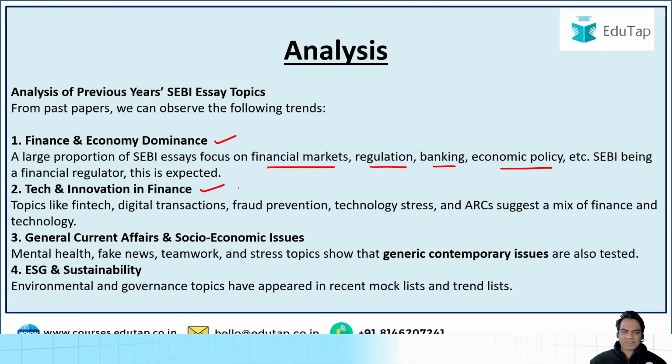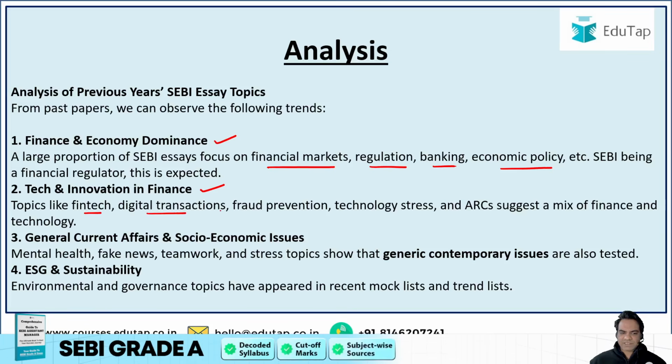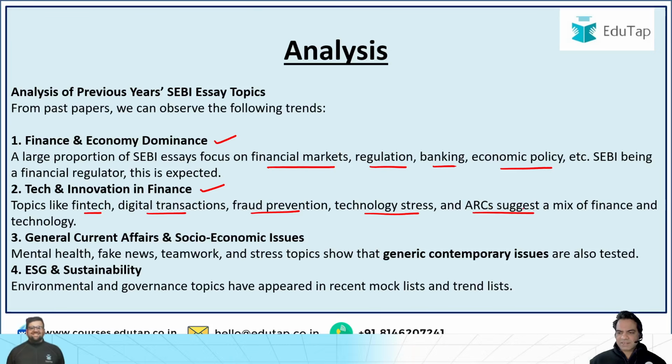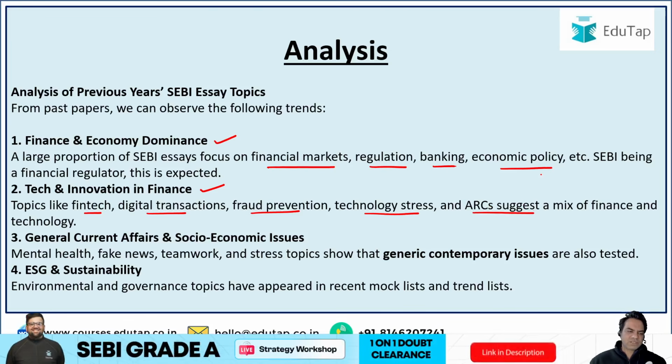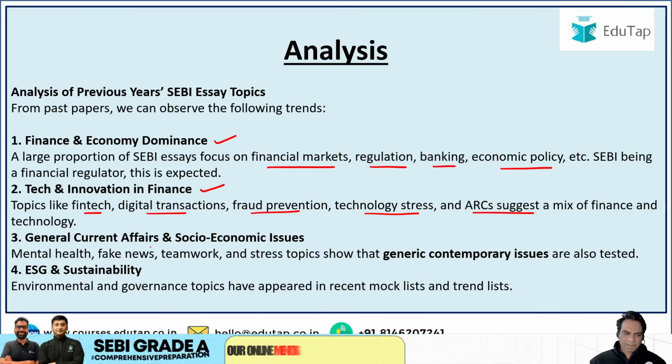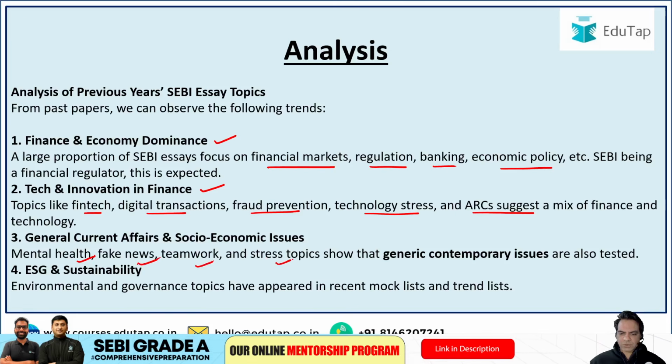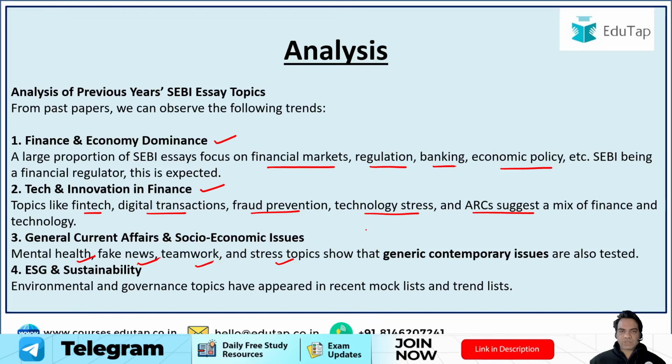Second vertical is technology and innovation in finance. Topics like fintech, digital transactions, fraud prevention, technology stress, and ARCs suggest a mix of finance and technology in your essays. Third, guys, is general current affairs and socio-economic issues. Mental health, fake news, teamwork, stress topics show that generic contemporary issues are also tested.